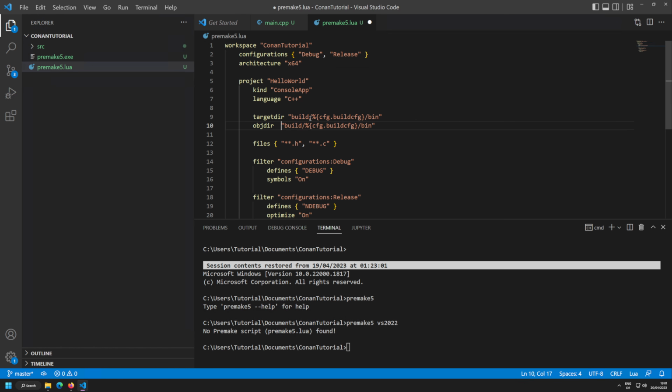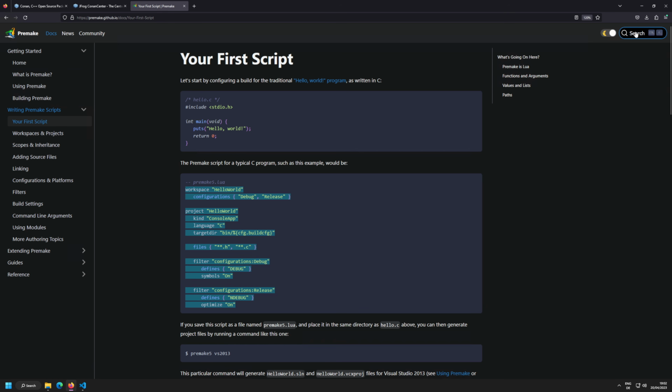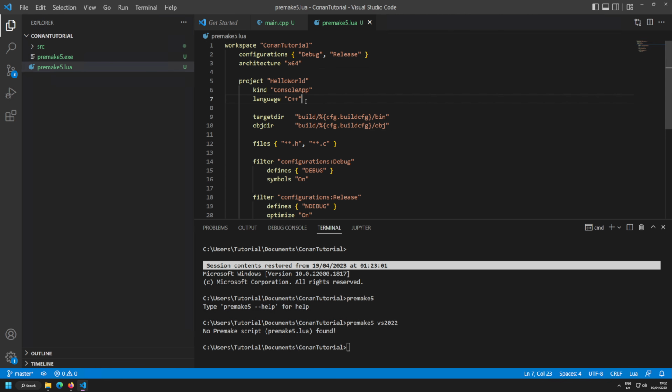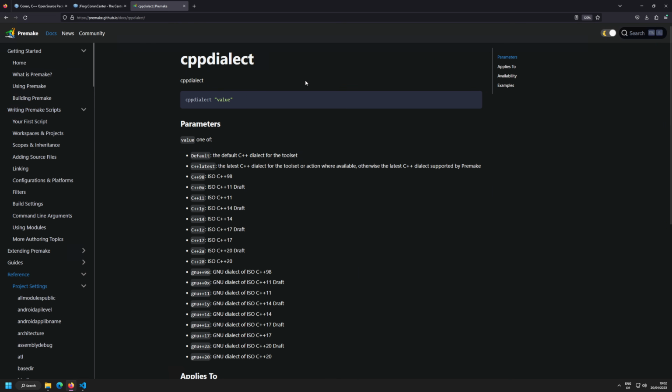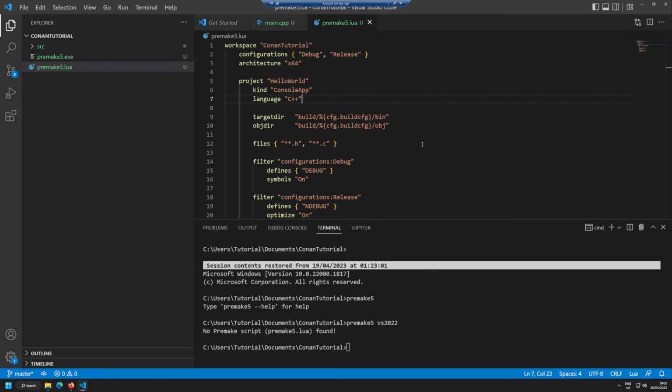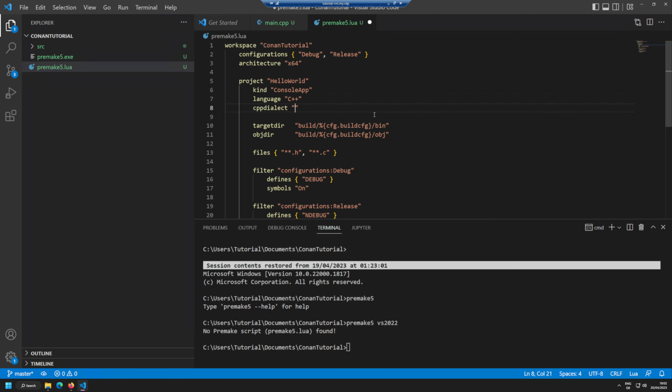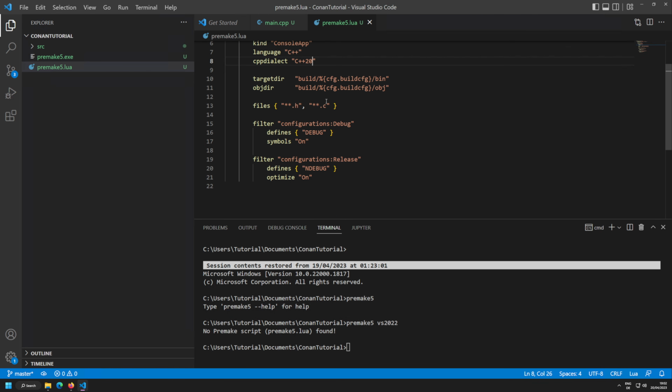objdr is the intermediate directory for the object files, and I want to put them into obj, just simple as this. I think it's called objdr. There we go. The next thing that is specified is C++. However, C++ is not sufficient enough for me. I also want to have the CPP dialect, which is the CPP version, which is CPP 20 in our case. So CPP 20 like that.